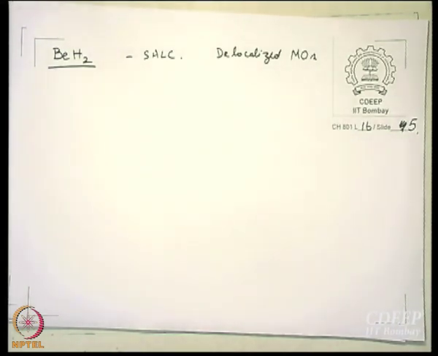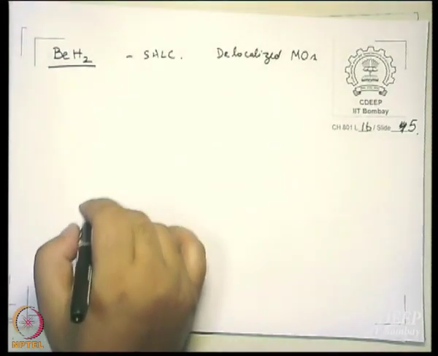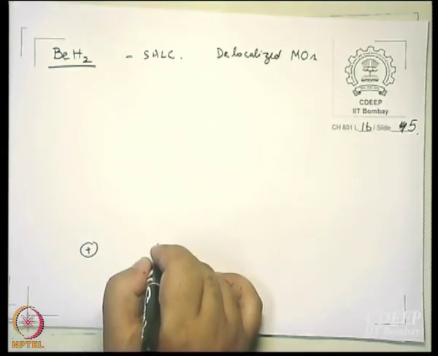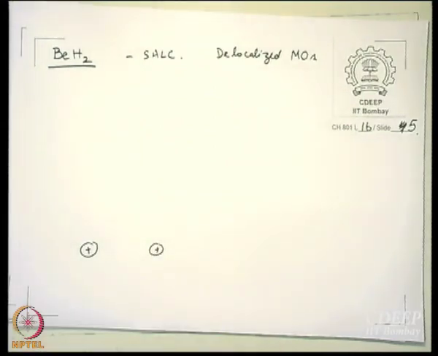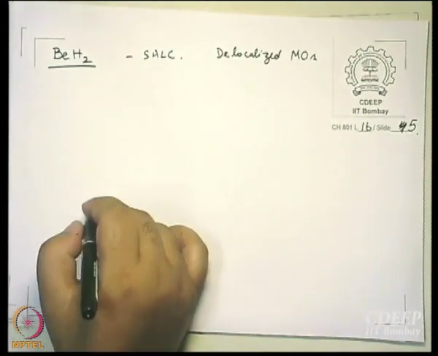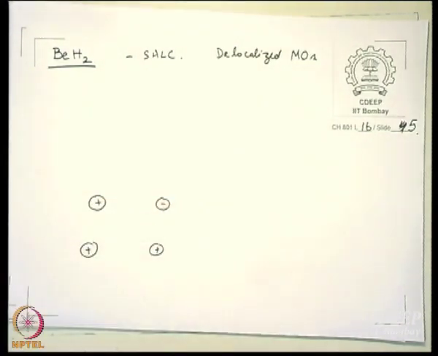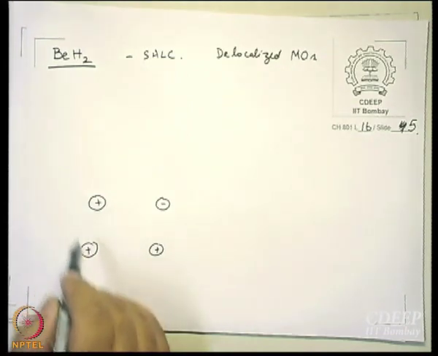Which S? 1s, right. So, what I will try to do is see in how many ways I can arrange these 1s orbitals. One that I can think of is plus and plus. The other that I can think of is plus and minus. Can you think of any other combination? Minus and minus is just minus of plus and plus, and minus and plus is just minus of plus and minus, right. So, these are the two basic combinations.